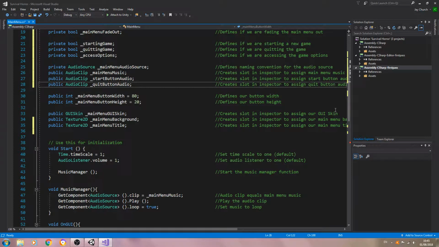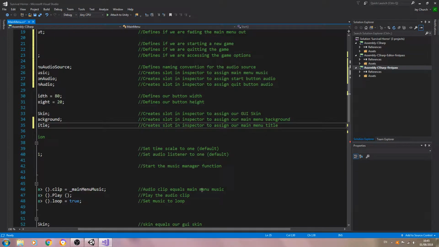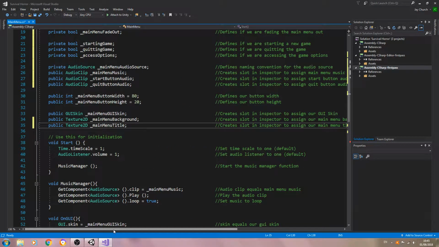A lot of people, at least the ones I've spoken to, believe that you need to use the new GUI features for things like button hovering if you want a sound to play. But that's not the case. You can do that in code. And because these are coding tutorials, that's what we're going to use. We're going to do it in code.